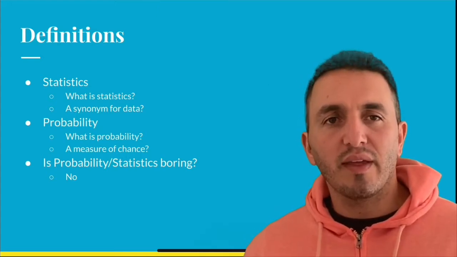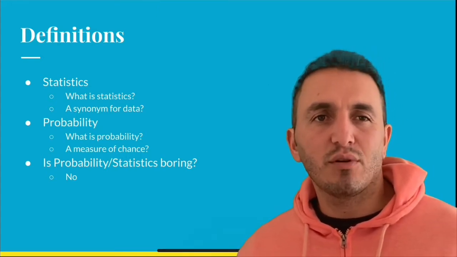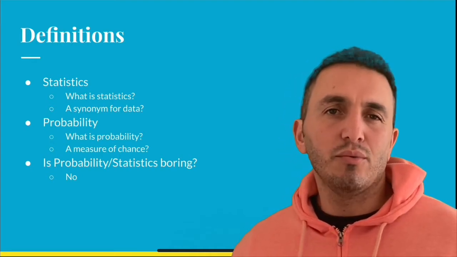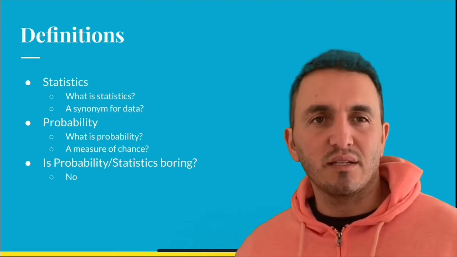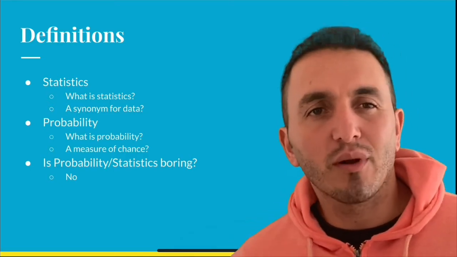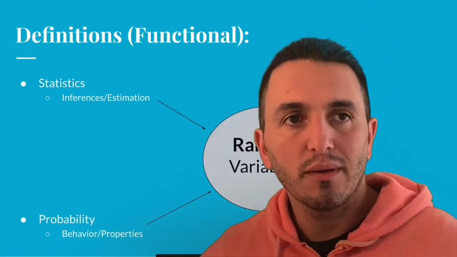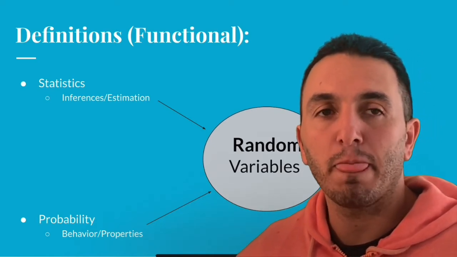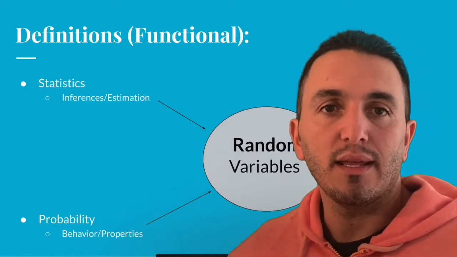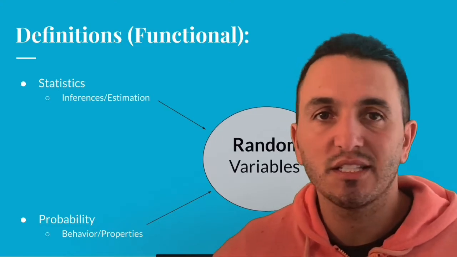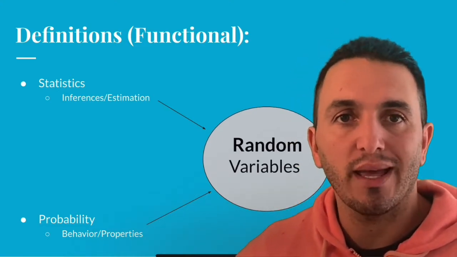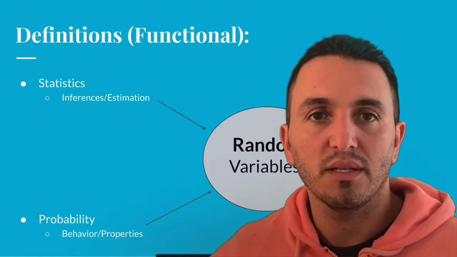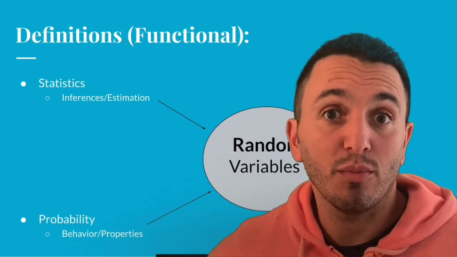Instead, look at things in a framework that simplifies everything we're doing and is going to allow us to build the tools to become really good statisticians. So, what framework is that? That framework is the framework of a random variable. When we understand what a random variable is, then probability and statistics just become two ways to look at random variables. Given that, next question is, what's a random variable?